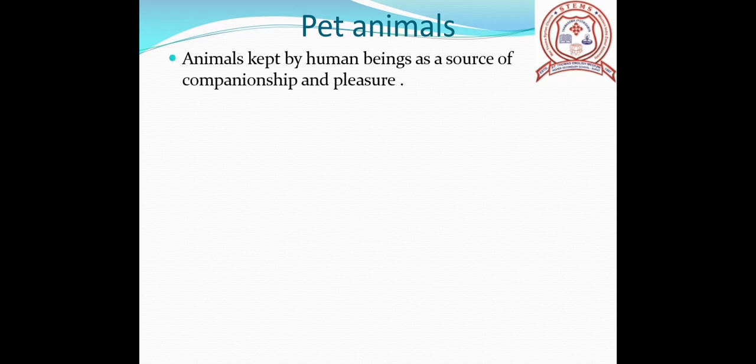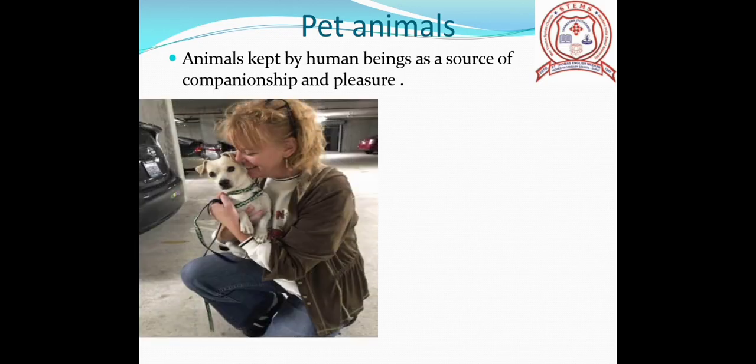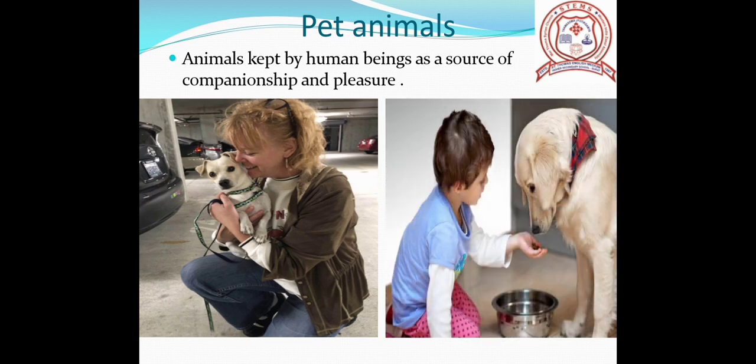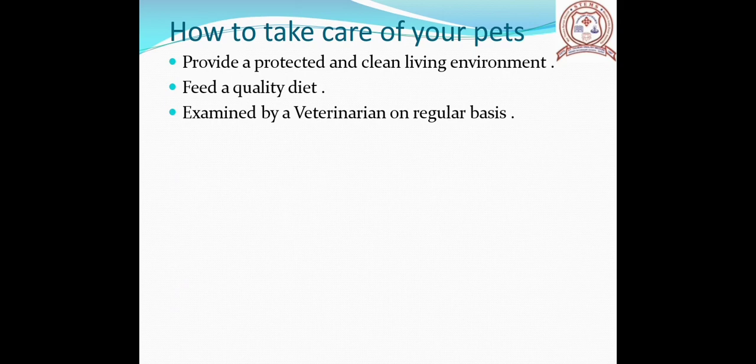Children, have you ever kept a pet? Animals kept by human beings as a source of companionship and pleasure. Let's see how to take care of our pets. We have to provide a protected and clean living environment. Feed a quality diet. Have them examined by a veterinarian on a regular basis.